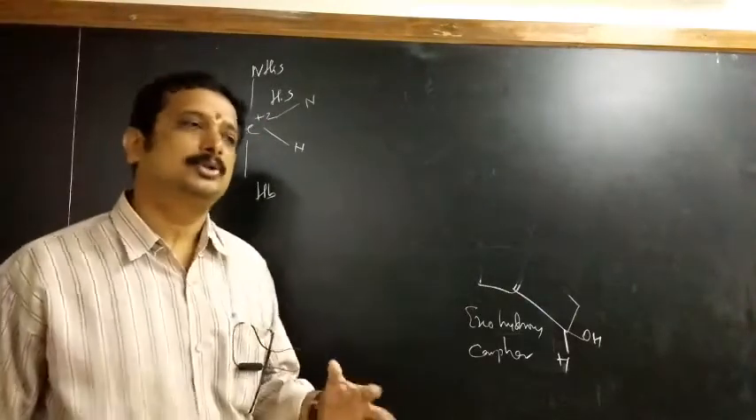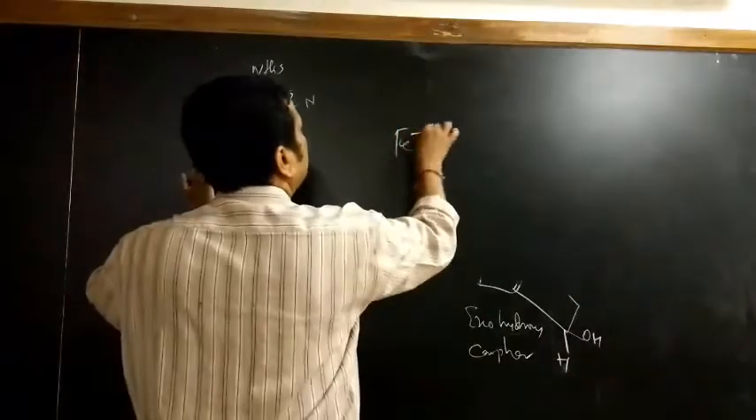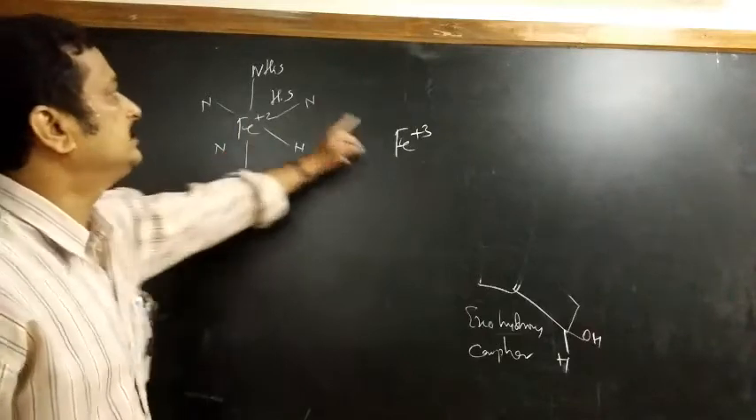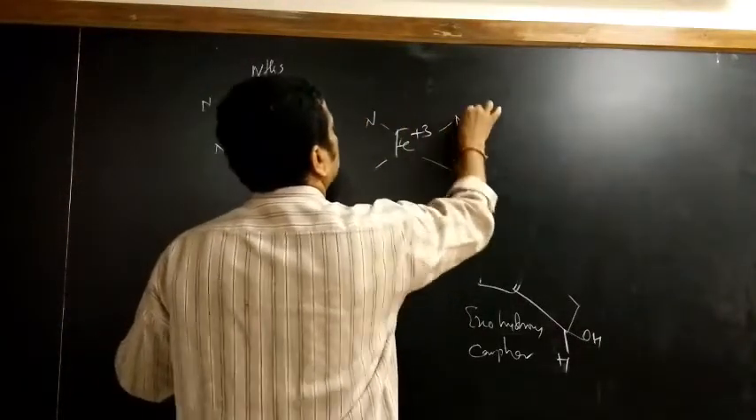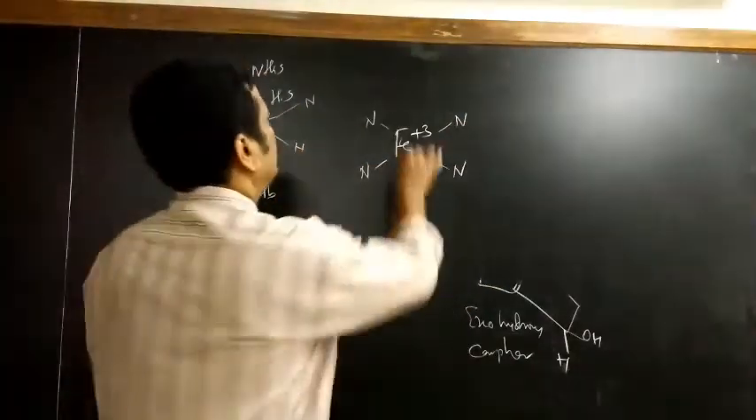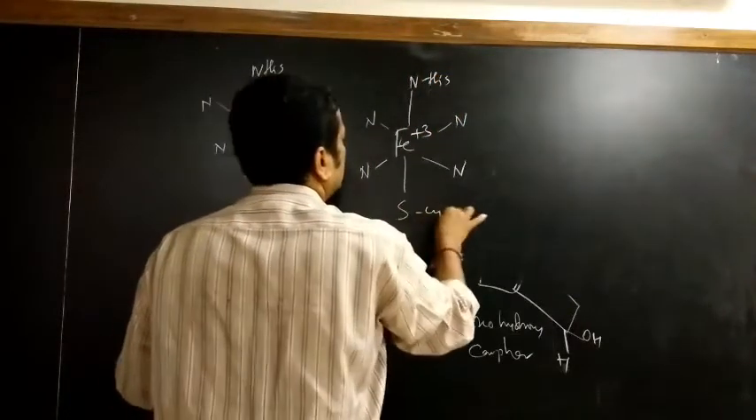Cytochrome P450 also resembles this structure, where the iron is in plus 3 state. This is a small change here. In cytochrome P450, the iron is in plus 3 state. The same porphyrin will be there, so pyrrole nitrogens, the porphyrin ring, protoporphyrin ring. And the fifth will be here, nitrogen of histidine, and the sixth will be sulfur of cysteine.